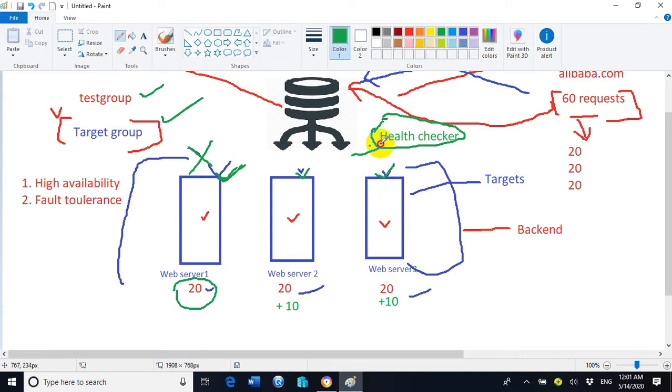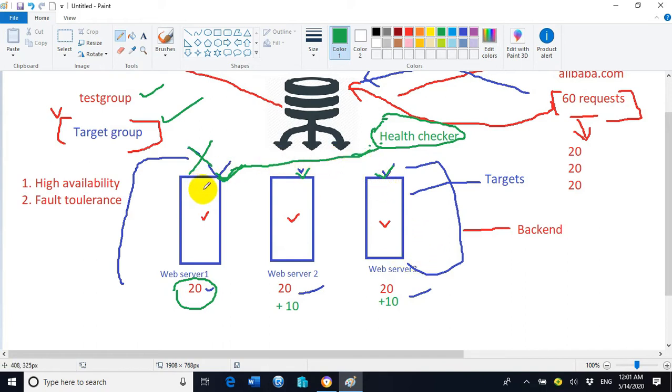It will continuously check the health after each interval. If we have decided 10 seconds, then after every 10 seconds it will check whether web server 1, web server 2 and web server 3 are healthy.